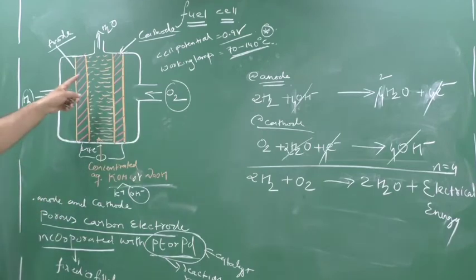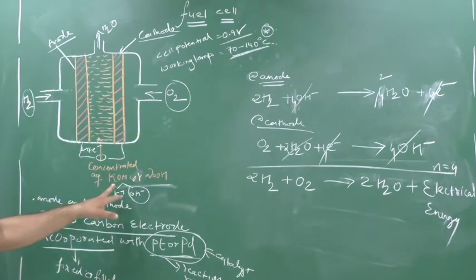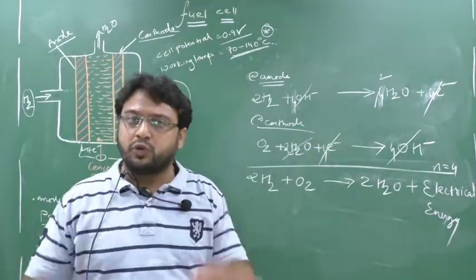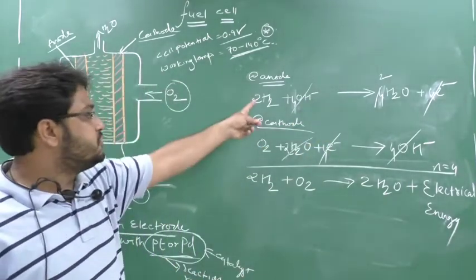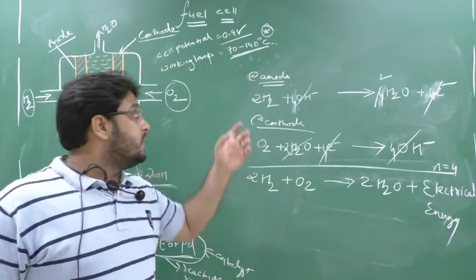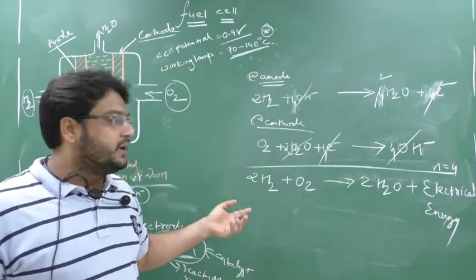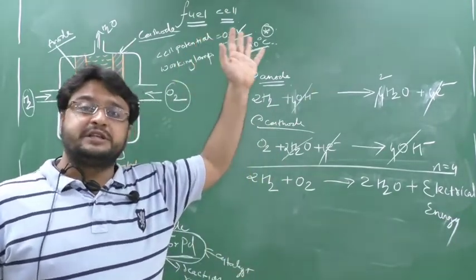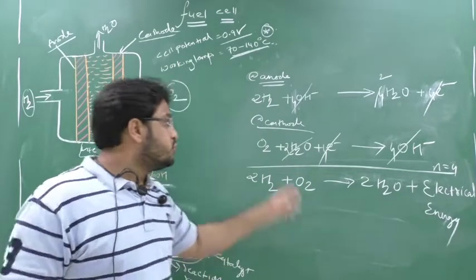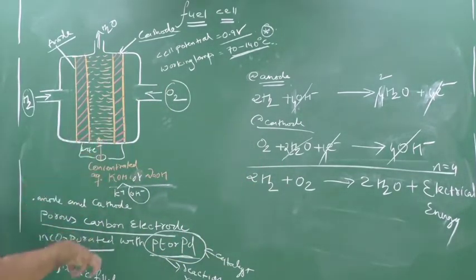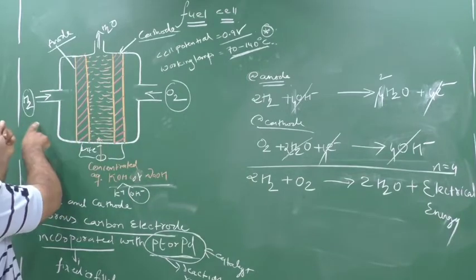Clear? Indirectly, who is helping to meet us? This KOH. So the work of OH minus, the work of the base, that is the electrolyte, is only to meet who? Hydrogen and oxygen. Directly we cannot meet hydrogen and oxygen, because the direct meeting of hydrogen and oxygen will form water, but the reaction is highly exothermic and a large amount of heat is liberated, which is explosive in nature. So the only role of this concentrated KOH electrolyte is that they just meet hydrogen and oxygen.